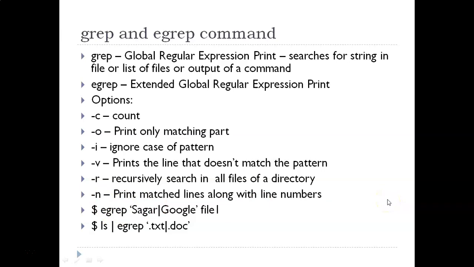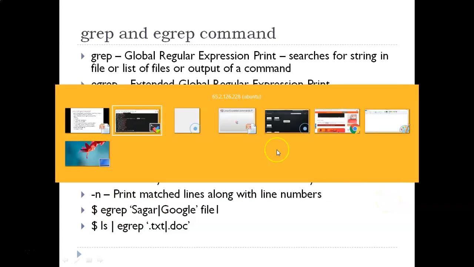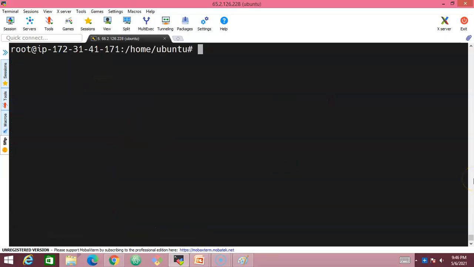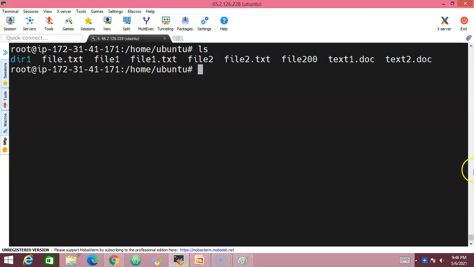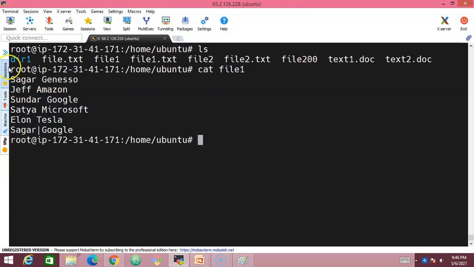So let's look into, sorry, let me open the server. Let me clear the screen. Let's look at ls. Whenever I run the ls command here, I have this list of files, and inside this, I have a file1. Let me look into the content of the file1. So this is the content of the file1.